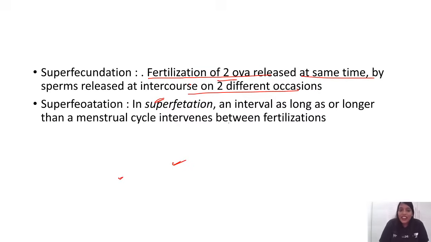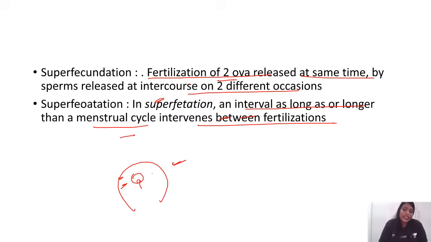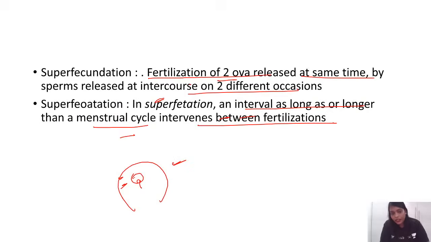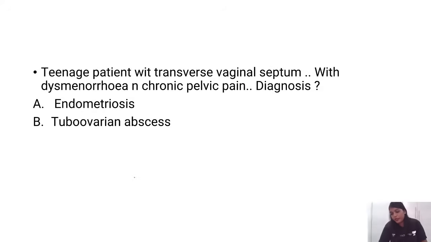Superfetation is when an interval as long as or longer than a menstrual cycle intervenes between the fertilizations. So superfetation is only theoretical. What they say is, like this cycle one egg has been fertilized, next cycle another egg is fertilized, right? So this is not seen, because superfetation is only theoretical. Superfecundation is the one where two twins by two different partners are possible. Okay. Superfetation is only theoretical. We have not seen superfetation yet. Yes, excellent. So it is not seen yet in human beings.